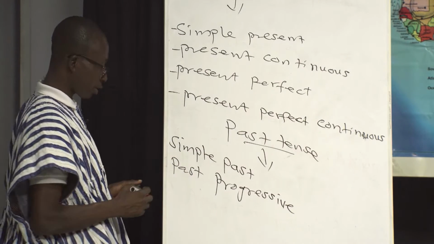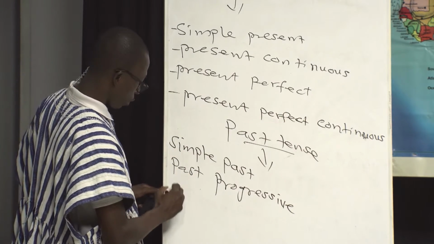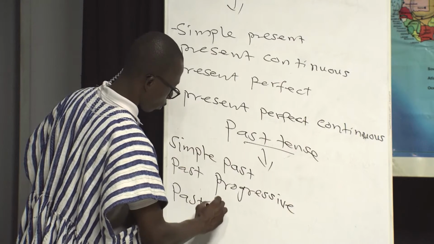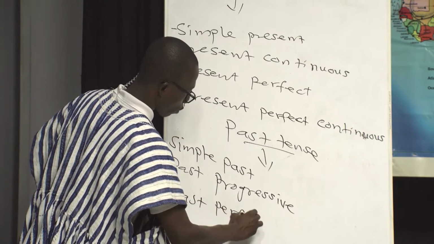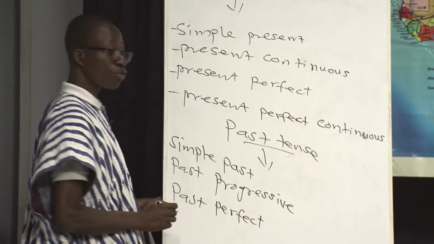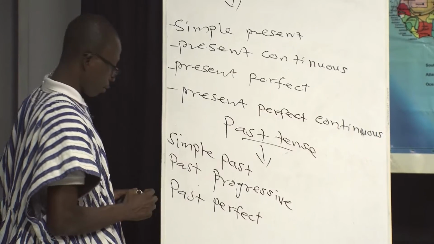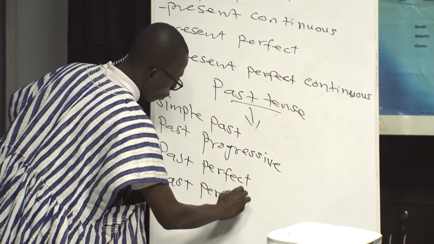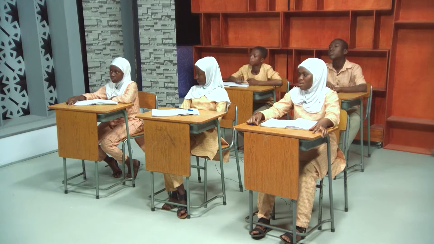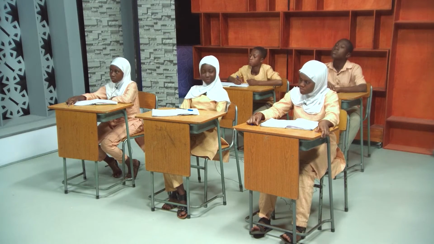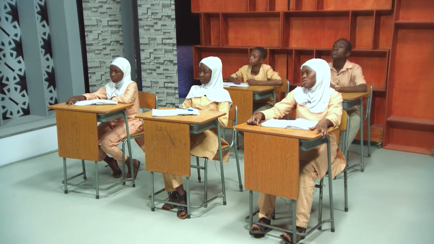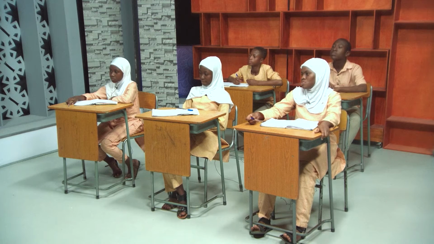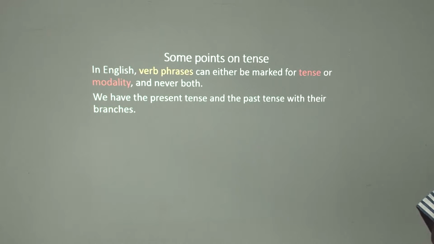Then, Josefa? Past perfect. Good. Then the last one, yes? Past perfect continuous. Good. These are the branches we identified in the two tenses, the past tense and the present tense.